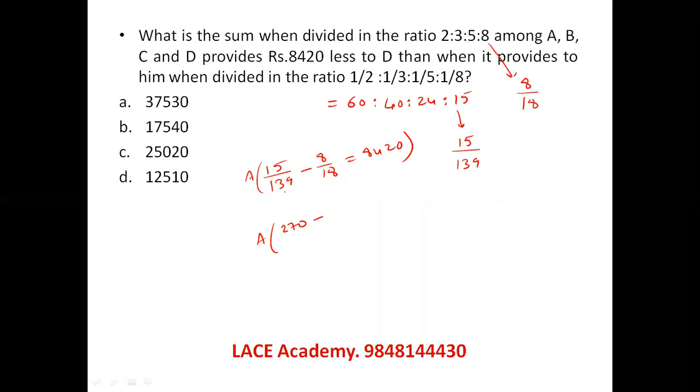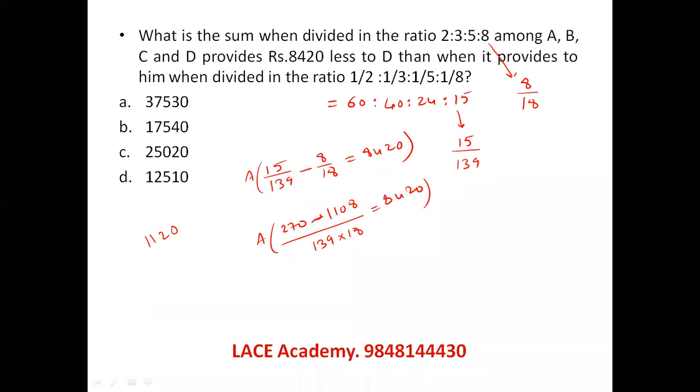That 148 is 1120. 108 by 139 into 18 is equal to 8420. This is the difference actually. So this is 842. Perfectly cancelled.